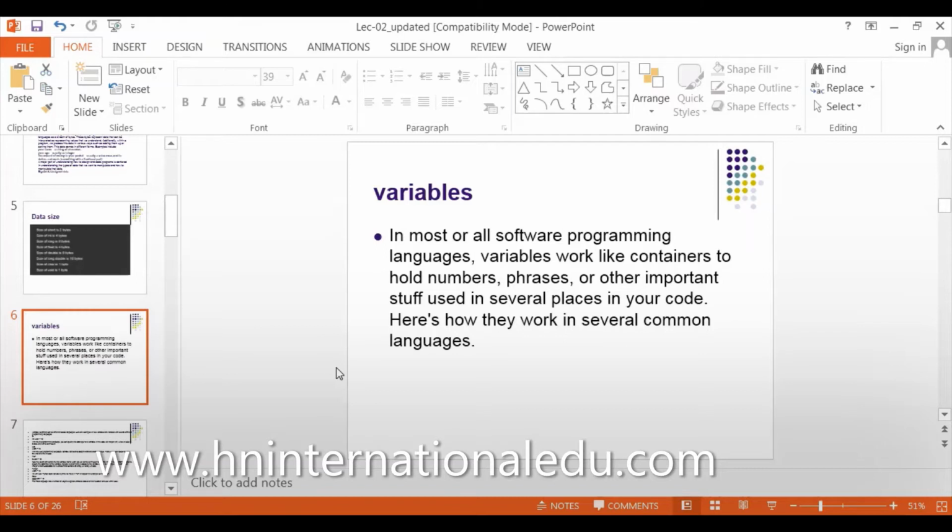Same is with variables. For example, I will take x and y. I'll make a program which will add x and y and display the result. That x and y can be any number, and my program will work for that. So this is a variable. A variable can be an integer, a floating point, or a character. But my system must know that this variable can be of any type.